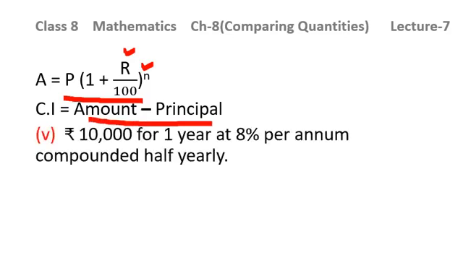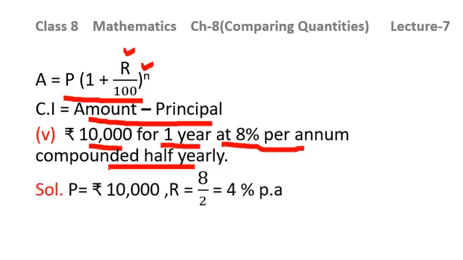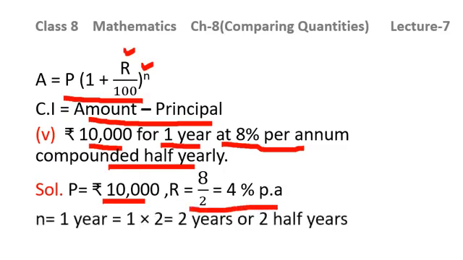Now the fifth part is: principal is 10,000, time is 1 year, rate of interest is 8% per annum, and the interest is being compounded half yearly. Here again I am calculating it. First of all, principal is 10,000, rate I am taking as 4% per half year, and then I am calculating it.